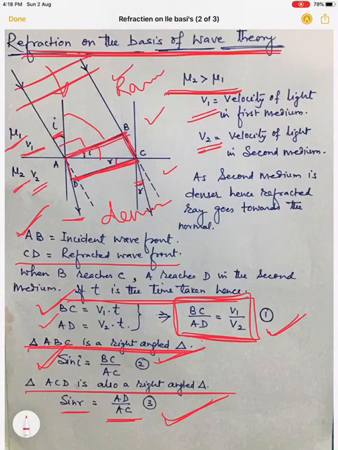When this is R, the remaining is 90 minus R, and this is normal to this, so this angle is R. So I is the angle of incidence of the incident wavefront, and R is the angle of refraction of the refracted wavefront. From this diagram we can write sin I is equal to BC upon AC and sin R is equal to AD upon AC.